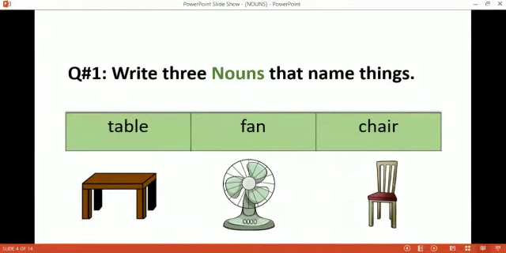Question number 1 is about nouns. You have to write 3 nouns that name things. Children, you have to write the names of things. Like table is a thing, so table is a noun. Fan is a thing, so fan is a noun. Chair is a thing and chair is a noun.